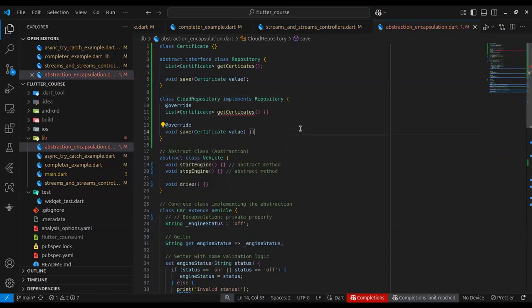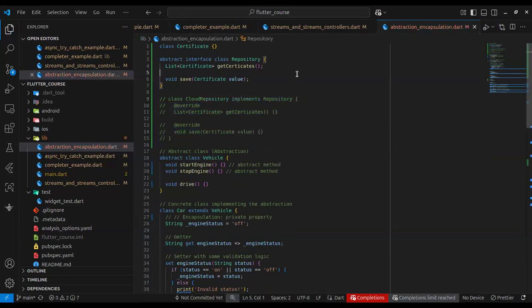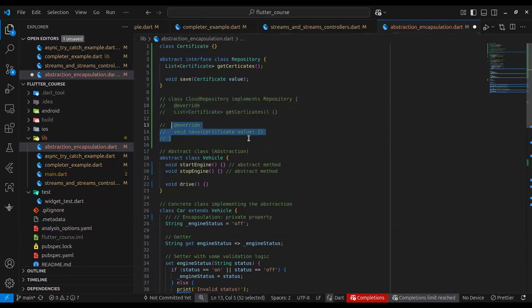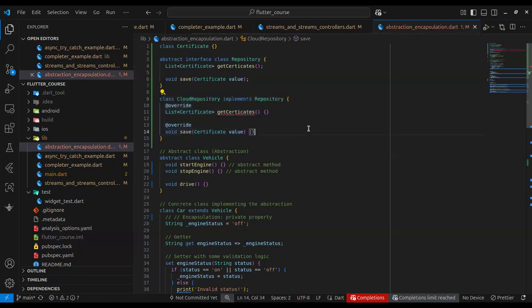Now, the importance of this is that the rest of your application code does not see this cloud repository. What they will see is this repository interface that you declared here. This is what you export. You don't export this one. This one is an implementation detail, it is internal. Rather, how applications get hold of this is through dependency injection. You will inject this concrete implementation through dependency injection.